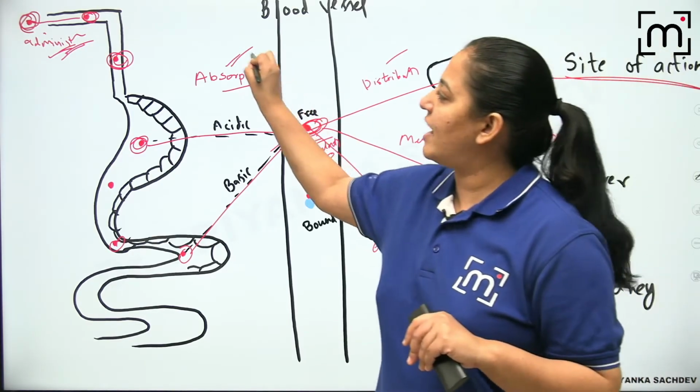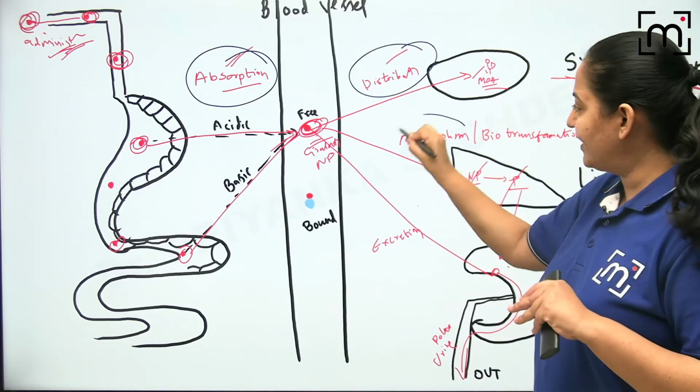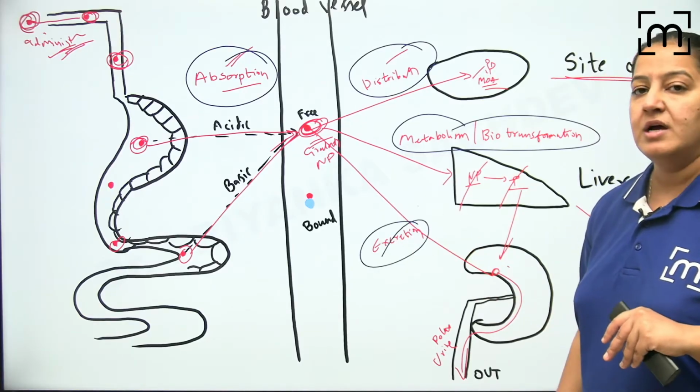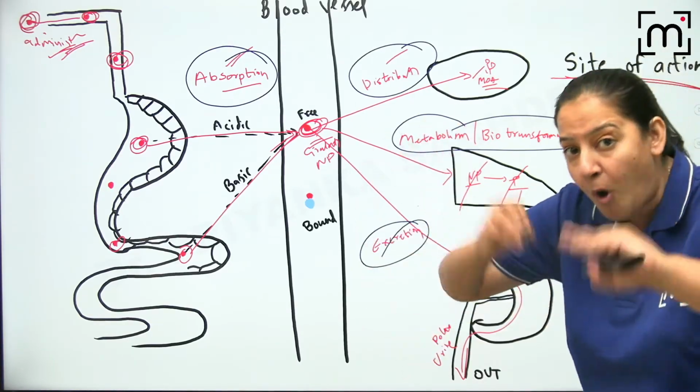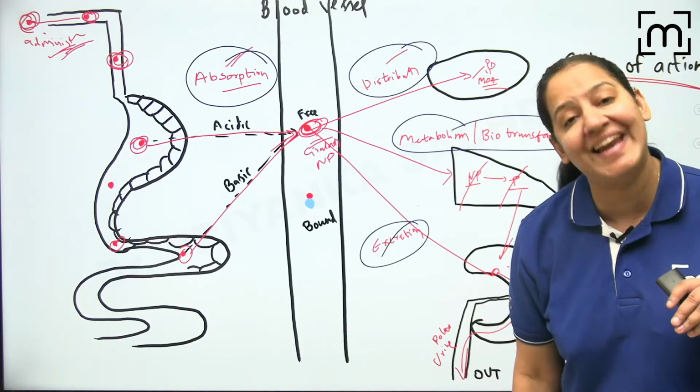Number 1, the body is first absorbing the drug, then the body is distributing the drug, then the body is doing the metabolism or biotransformation of the drug, and then the body is doing excretion of the drug. These 4 things are done by the body on the drug. That's why these 4 things come under pharmacokinetics.